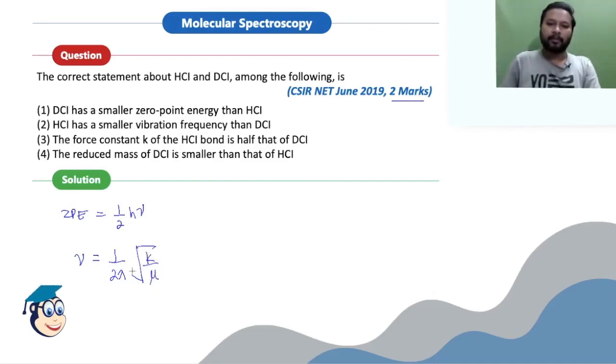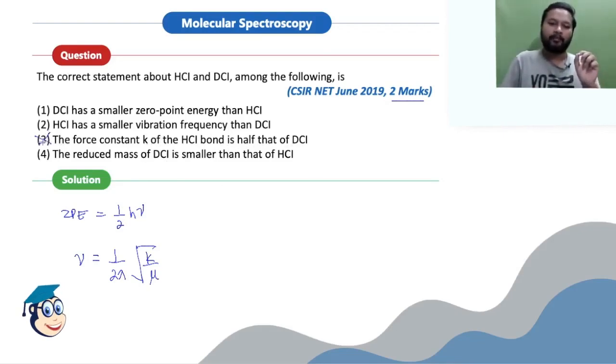Now k is the force constant. It depends upon how strong that particular bond is. We are talking about HCl and DCl, so how strong the bond between hydrogen and chlorine is, and for DCl, how strong the bond between deuterium and chlorine is, right? Taking that into consideration, there will not be much difference in the k value when you have isotopes. That means the statement about the force constant is not going to be that different. It says that the force constant for HCl is half that of DCl. That is not going to happen.